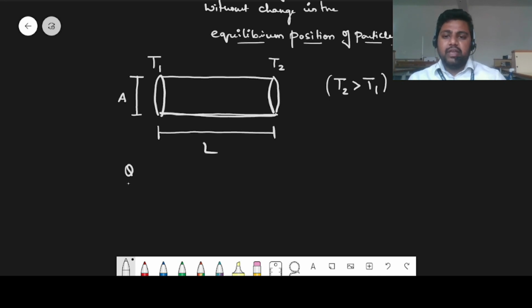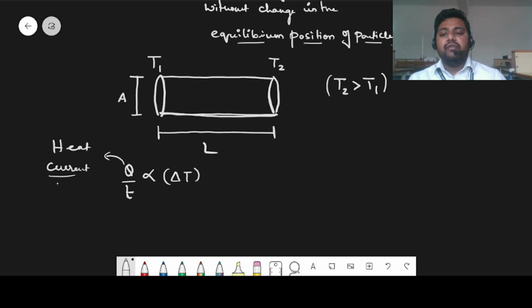Heat Q per unit time, experimentally, is directly proportional to the temperature difference. This is the heat current. I will show you an analogy between electric current and heat current as well.